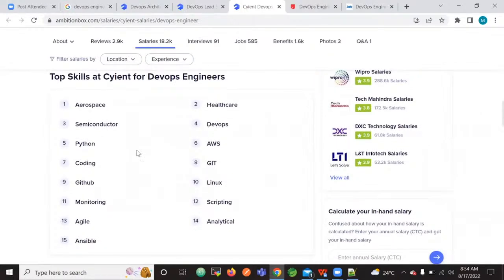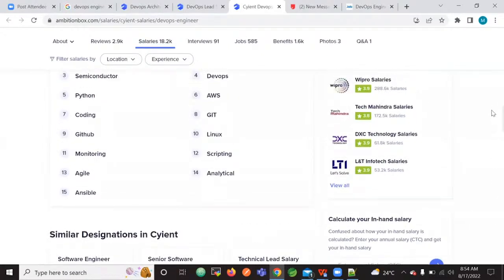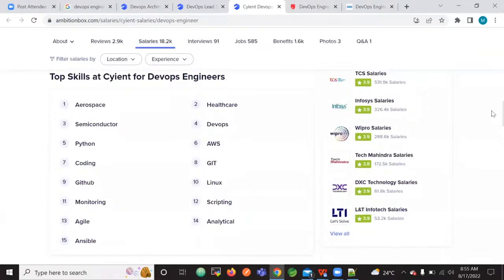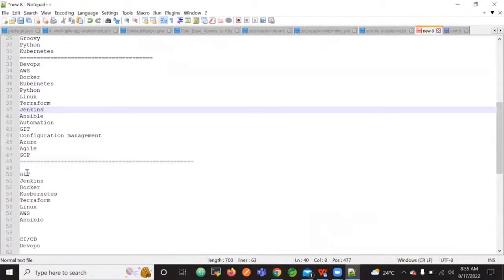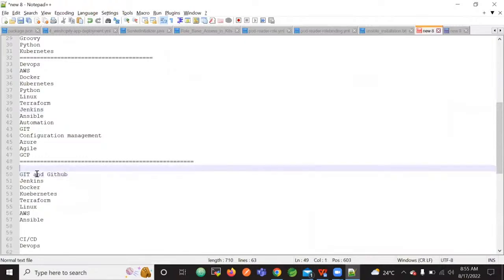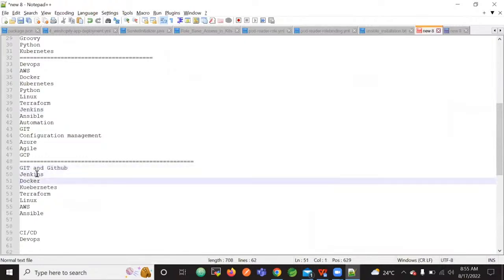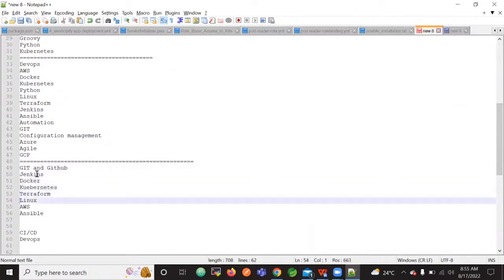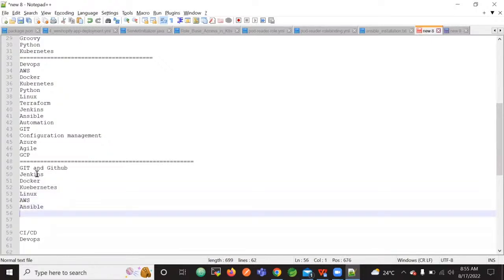DevOps concepts, AWS, Python, Git, Linux, coding, GitHub, monitoring, scripting, Agile, Ansible, analytics. So in any DevOps job role you will take nowadays, Git and GitHub or a similar source code management repository tool, Jenkins, Docker, Kubernetes, Linux, Ansible, AWS.